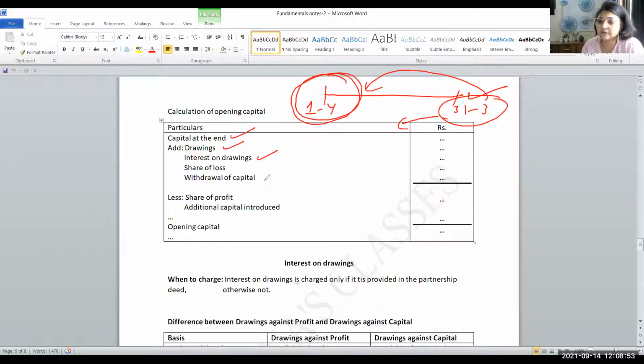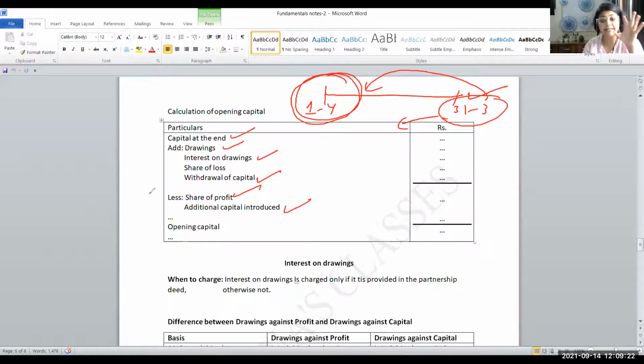Then withdrawal of the capital means permanently when you withdraw the capital, normally you minus. General case, you minus, but here because you're doing the reverse working means you are going from down to top. Okay, upside, you're doing the reverse working. So withdrawal of capital also need to be added. And whatever you add in the normal case, that you have to deduct, that is share of profit or any additional capital introduced. In a question, these all things may not be present. Some of these things will be present.